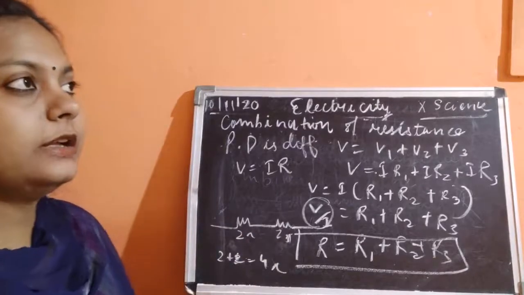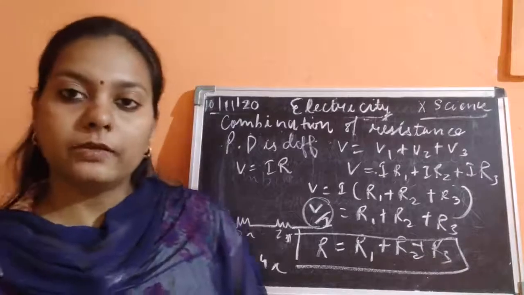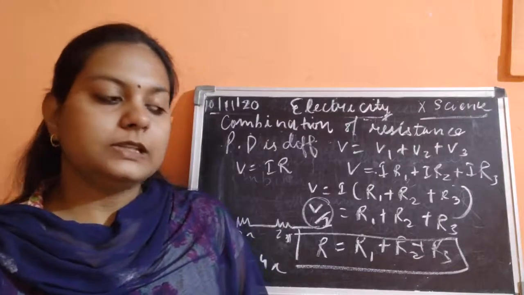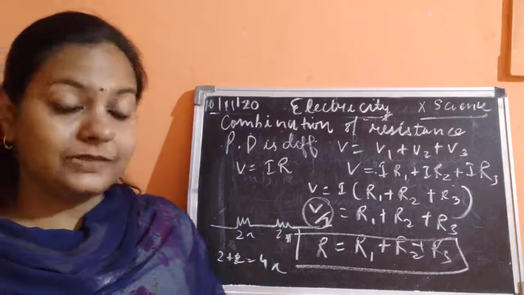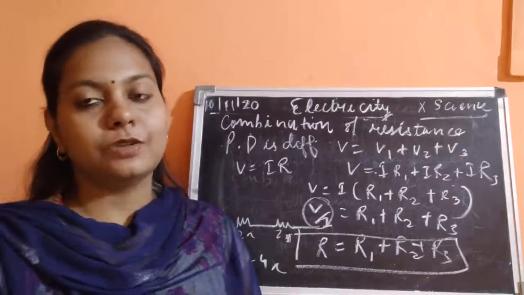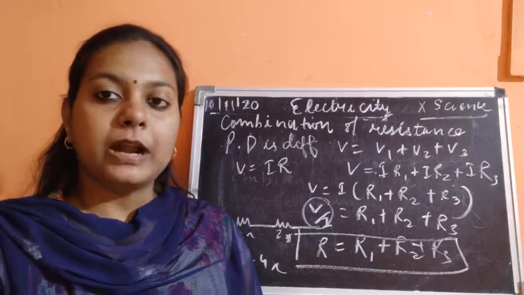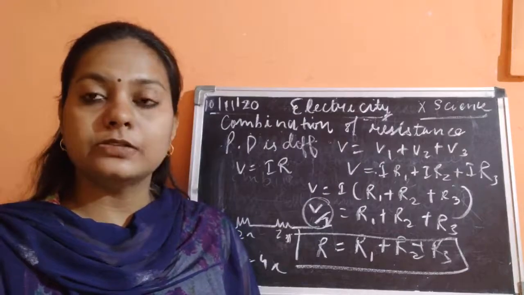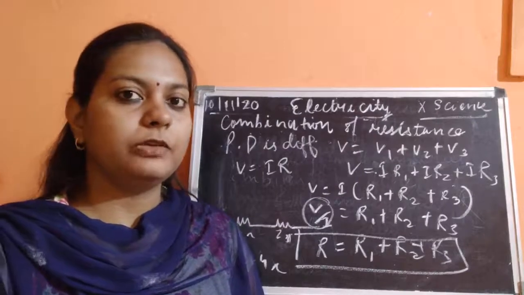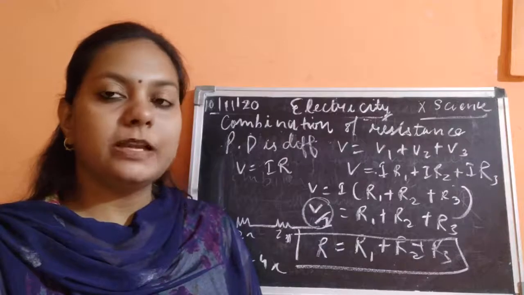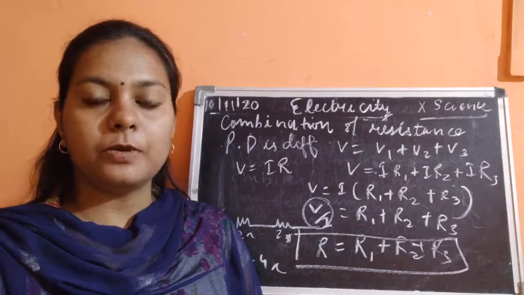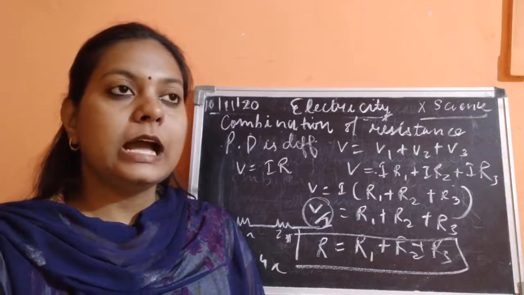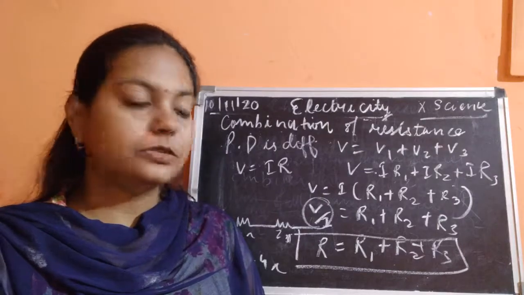So please calculate the resistance and solve the questions related to the series combination and also to the resistivity formula, that is R is equal to rho L by A, and practice enough numericals so that you would not get any problem during examination. So I'll be coming up with another video, children. So in today's video we have seen the property of resistance, resistivity, as well as the combination